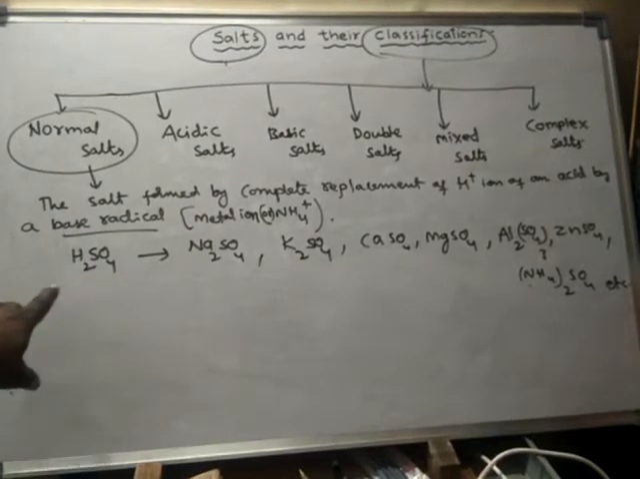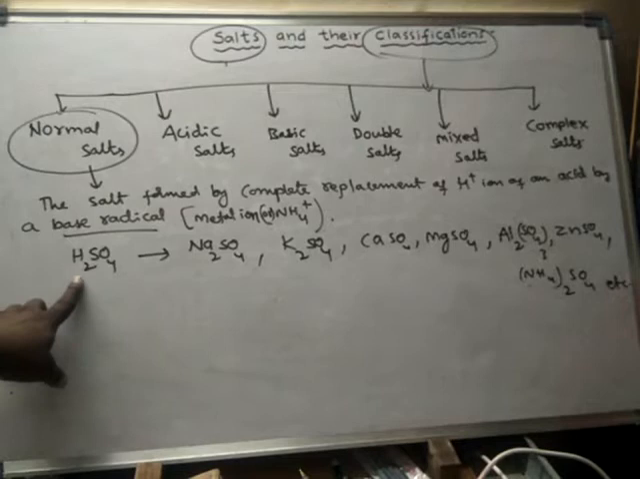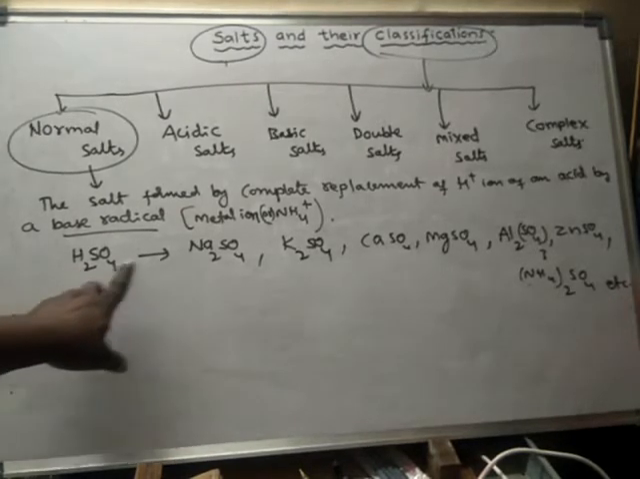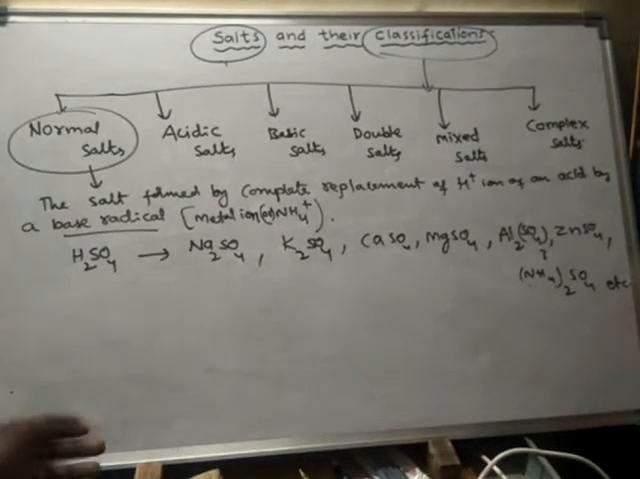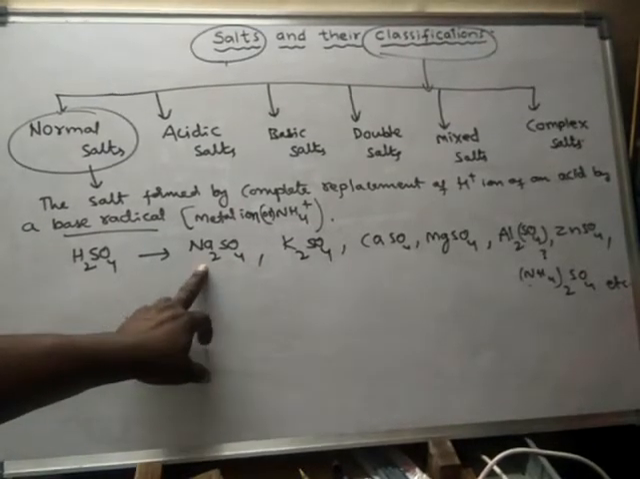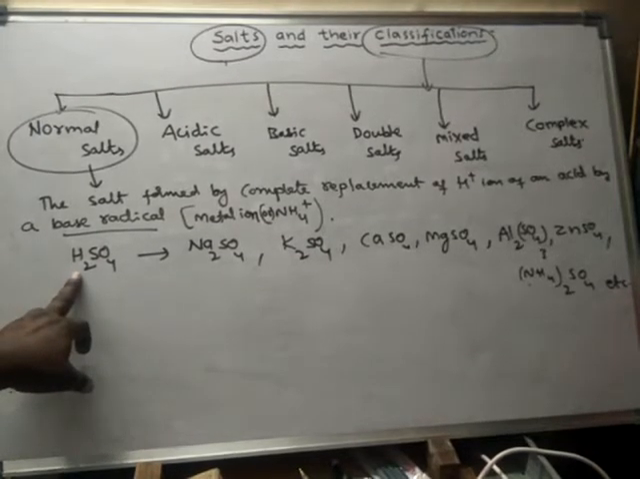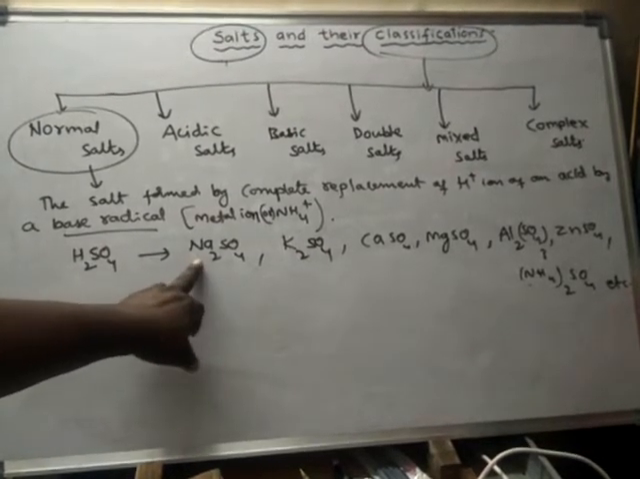Base radical means either a metal ion or an ammonium ion. For example, take sulfuric acid. Sulfuric acid has two hydrogens. All the hydrogens are replaced by a metal ion. For example, take this salt. This is a salt formed by complete replacement of hydrogen ions from sulfuric acid by sodium ions.